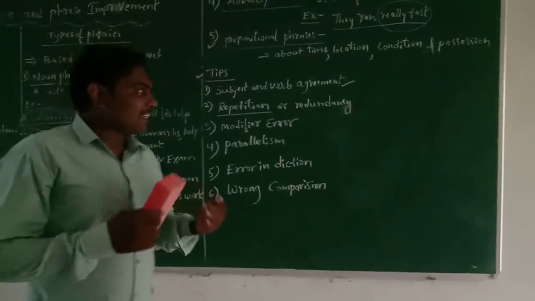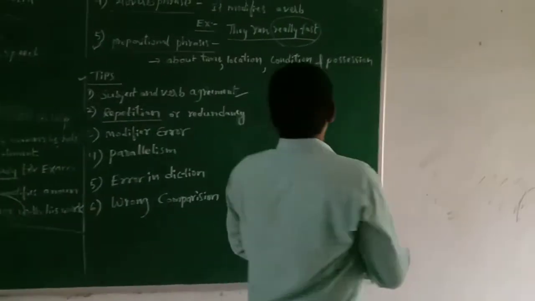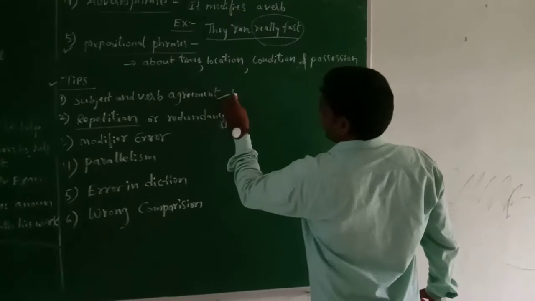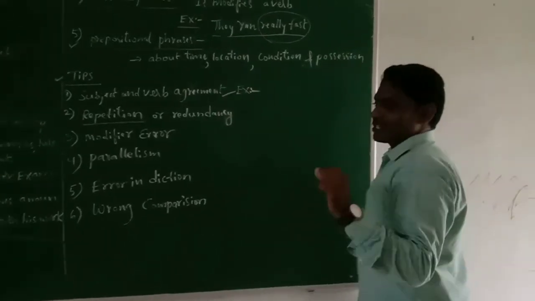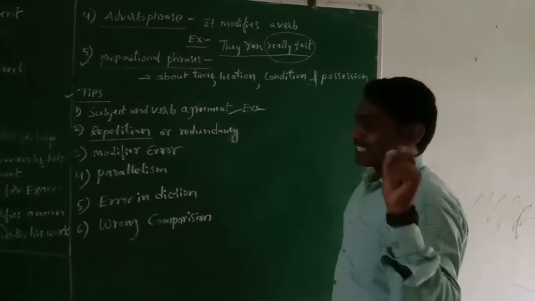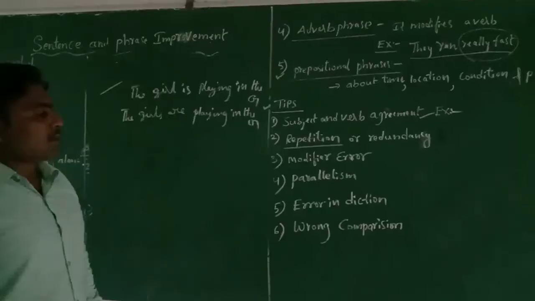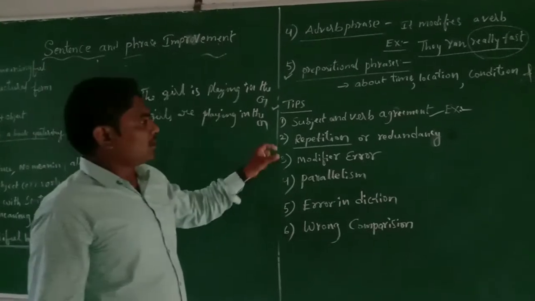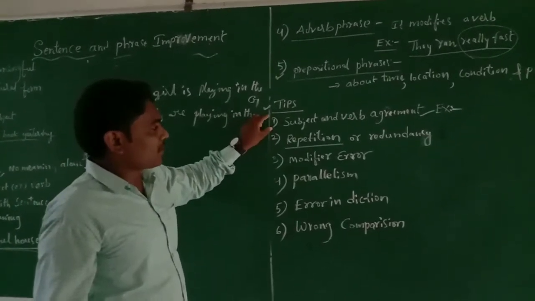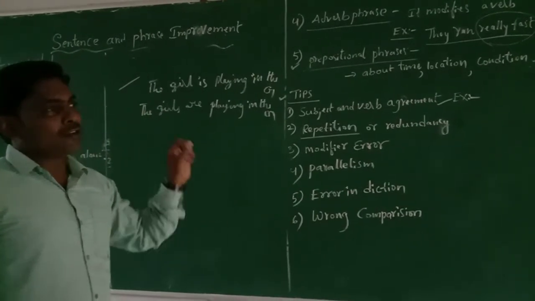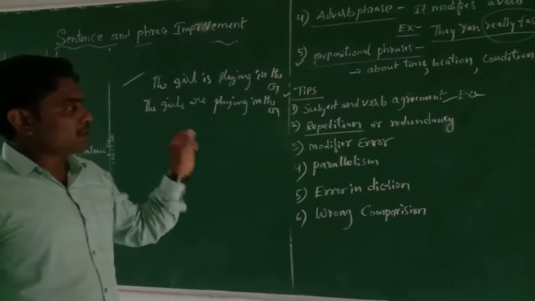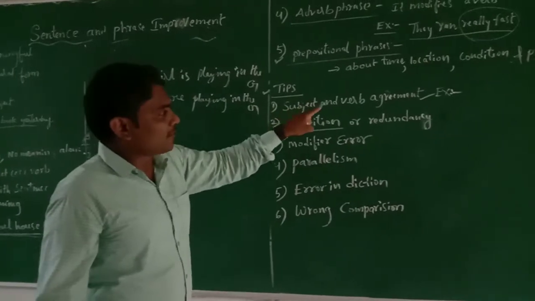In any given statement, there should be agreement between subject and verb. This is very useful to make a statement and avoid errors.